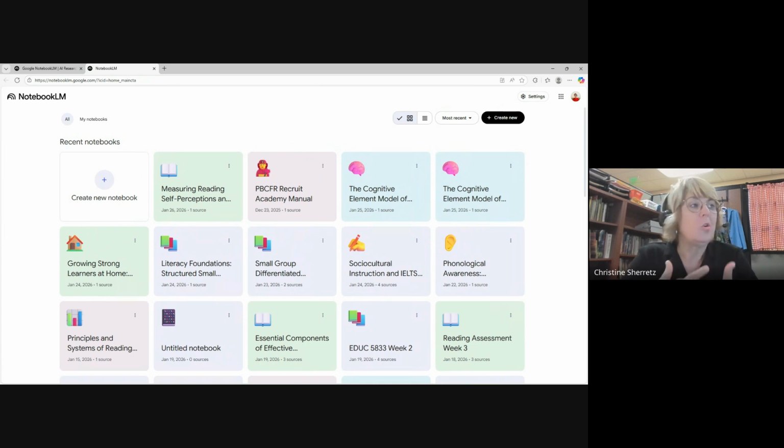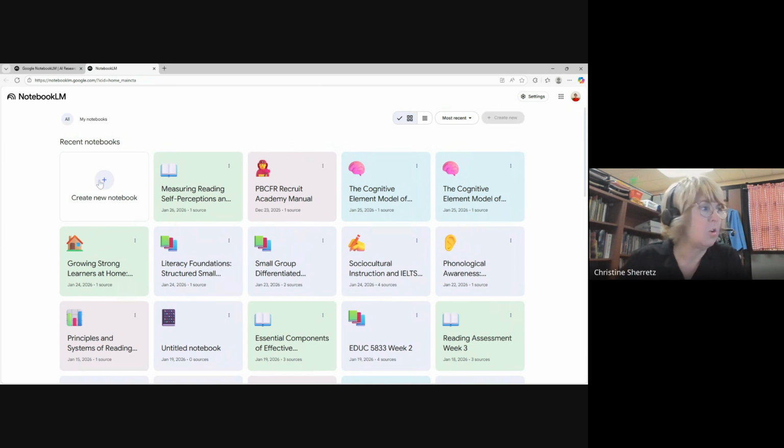I wanted to show you this program called Google LM Notebook because what I like about this is it's different than OpenAI. OpenAI just takes from all over the internet. Google Notebook, which you have access to as a Southeastern student, so when you go to Google LM Notebook, you will just log in using your Southeastern account. It only works with information that you put in it. So I'm just going to give an example.